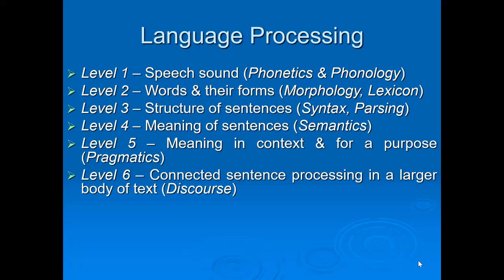The second one is words and their forms. Words and their forms means there are different words in the language which may be derived or converted into different forms. One word can be converted into different forms, like there is a word happy. Happy can be in different forms like happiness, happily, and so many.